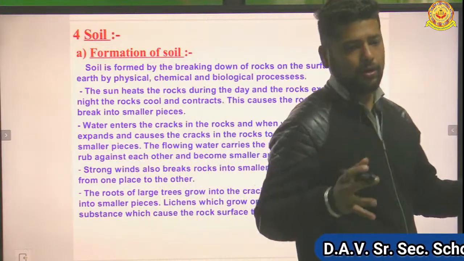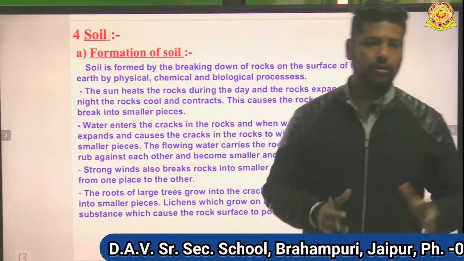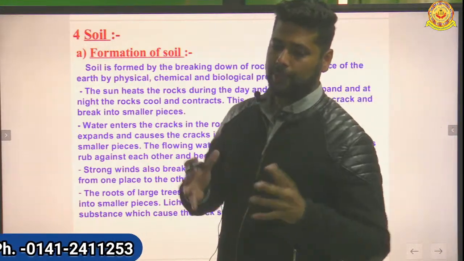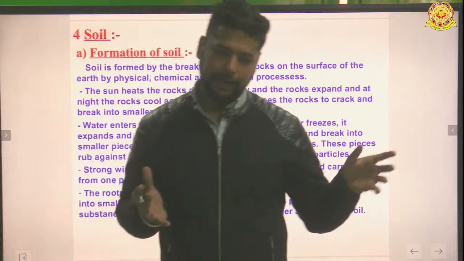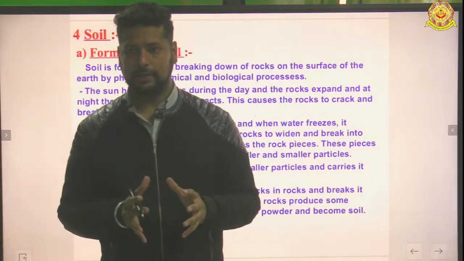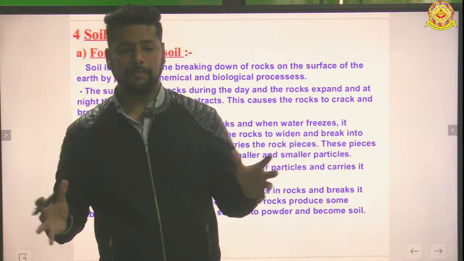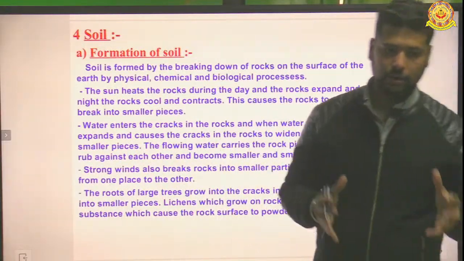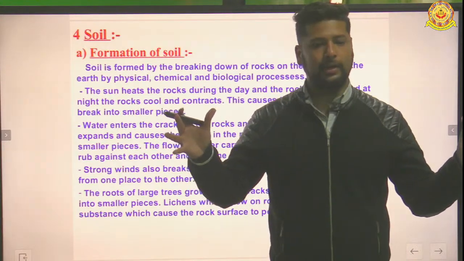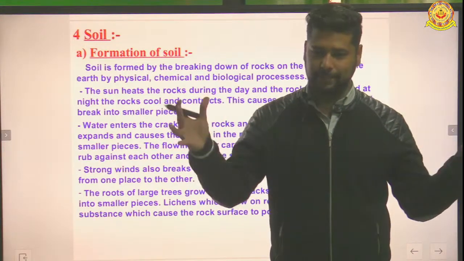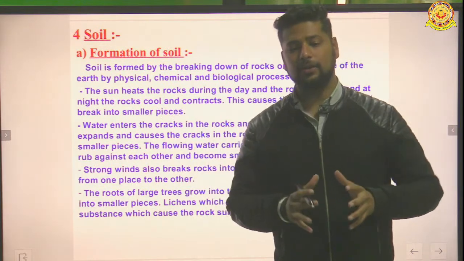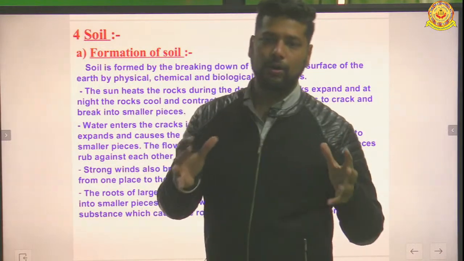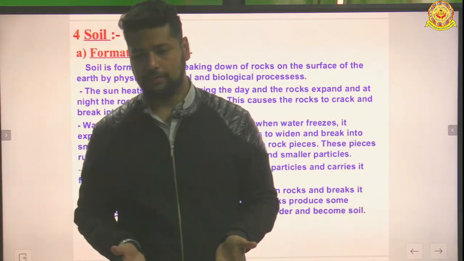Suppose there is a rock and there is continuous sunlight on that rock. At daytime, these rocks expand because of the heat. At night, of course, these rocks contract. So this expansion and contraction makes cracks in the rock. When these rocks expand in the daytime, at night they again contract. This expansion and contraction makes cracks on the rocks, and when it makes cracks, these big rocks get broken down into smaller rocks.